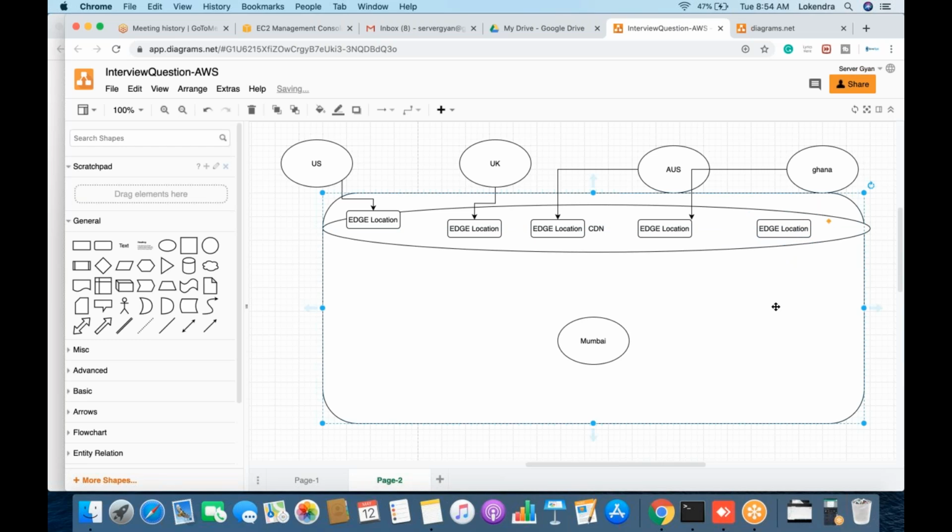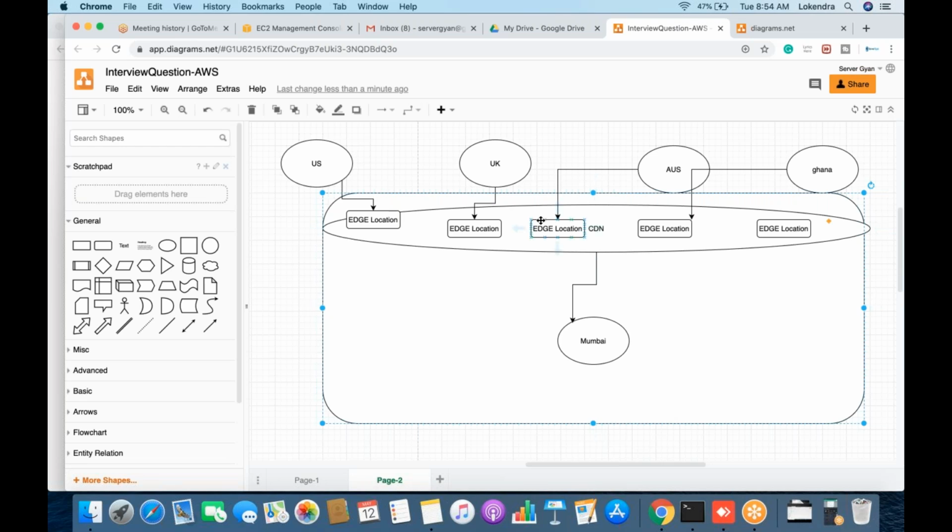Now you can ask a question: boss, what if there is no data available on this particular edge location? No need to worry. If these edge locations do not have any data, that particular request will be forwarded to your origin server. For the very first time, data will be fetched from the origin server. Data will be cached here for the next 24 hours, 12 hours, or 6 hours, based on your configuration. After that, the data will be served to the end user from here only, for whatever duration you configured.